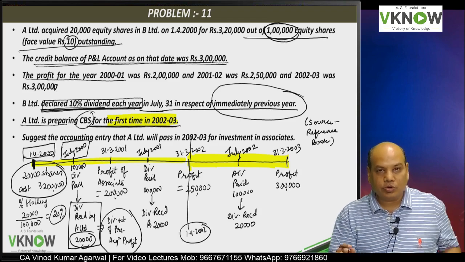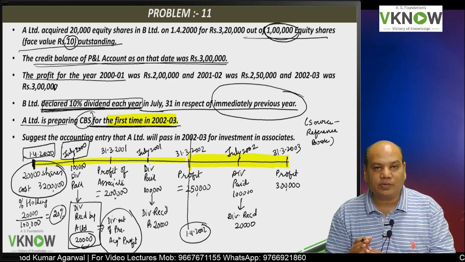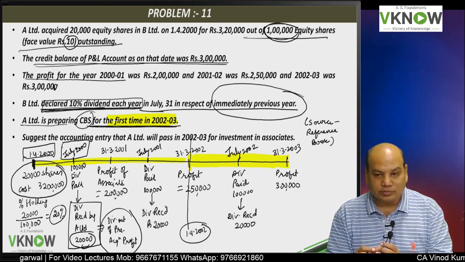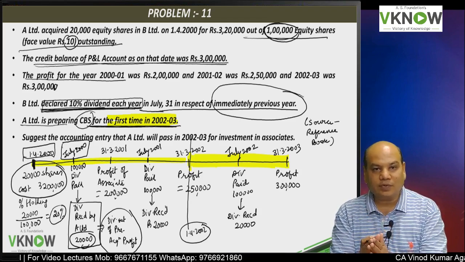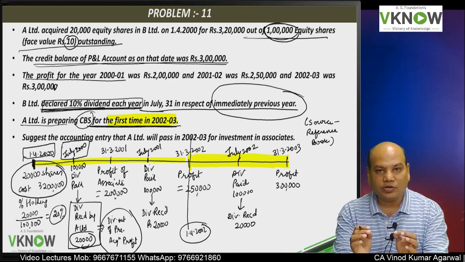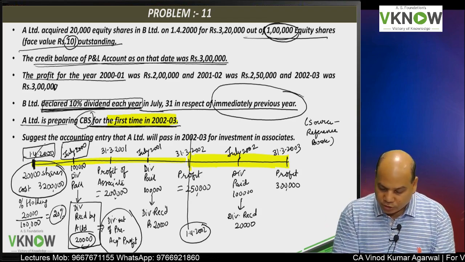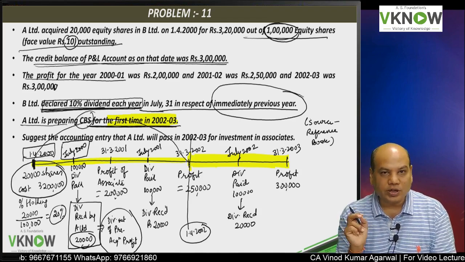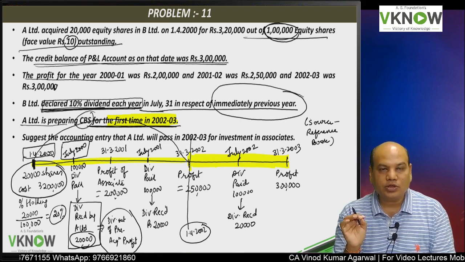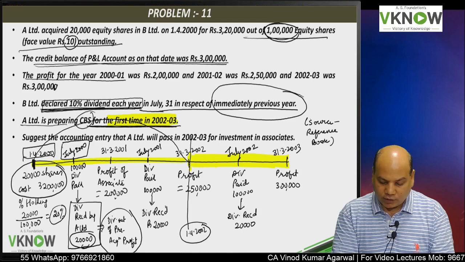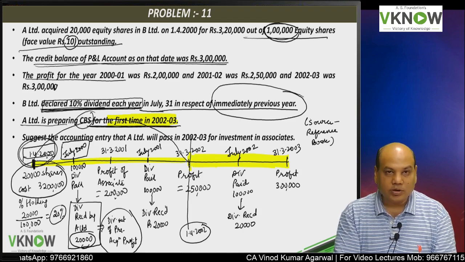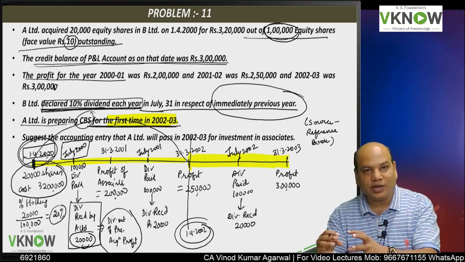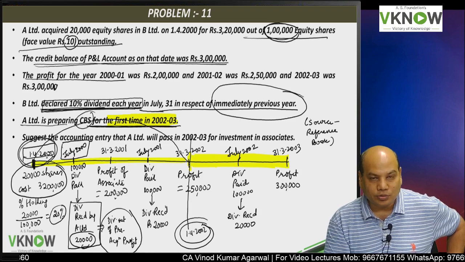So what you have to do, you have to calculate the carrying amount of investment in associate in CFS had you followed AS 23 from the beginning. So retrospectively we'll have to find out, had I followed AS 23 from the beginning, how much will be the carrying amount if I would have applied AS 23 right from the date of acquisition till 1st April 2002, what will be the carrying amount in the books on 1/4/2002?